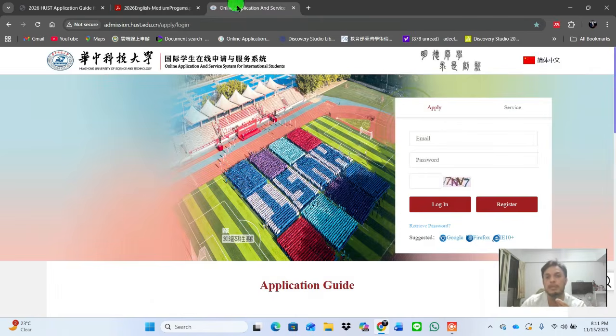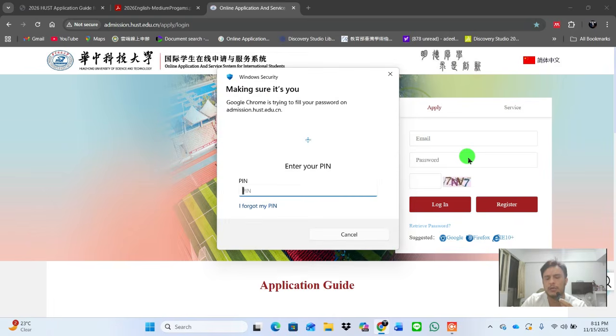For bachelor students, I will guide you during the application that how you can choose your bachelor programs. But these scholarships are basically for master and PhD. But if you are going to apply for CSC or for a university-based scholarship, you can also apply for bachelor scholarships here.